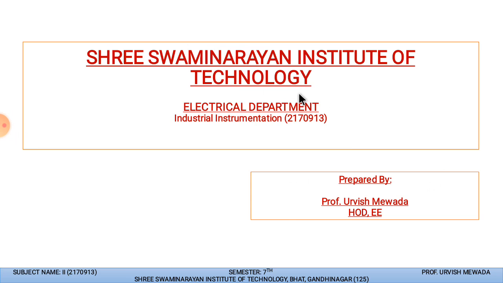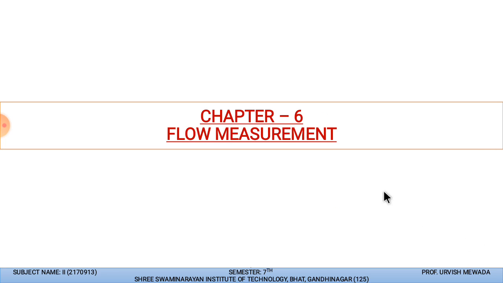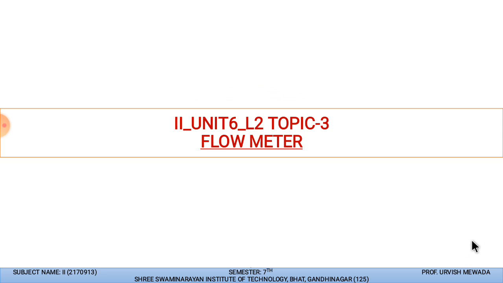I am the subject matter expert of the Industrial Instrumentation subject, which is in the 7th semester Electrical Engineering, a GTU subject. The code of this subject is 2170913. Students, we are currently discussing Chapter 6, Flow Measurement, in which today we have lecture number 2, and we are going to discuss topic number 3, that is flow meter.